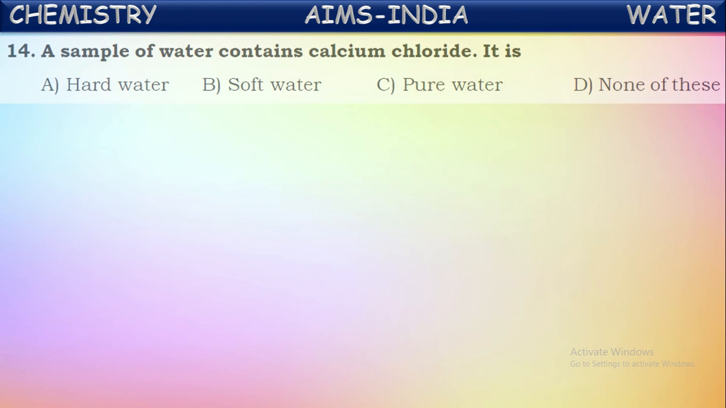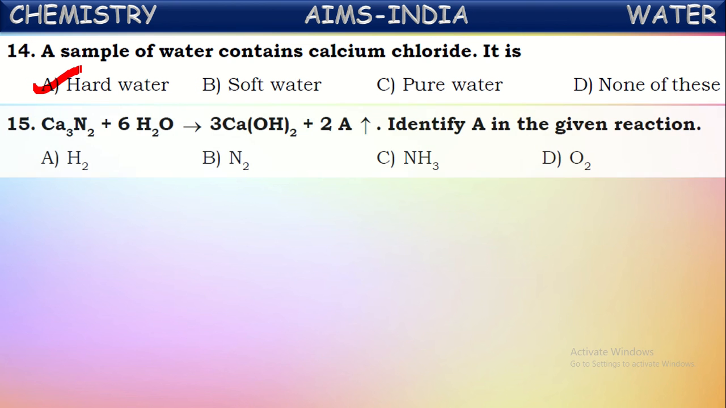Okay, next. A sample of water contains calcium chloride. Then what is that water? So if there is a salt like calcium chloride in the water, that water cannot give lather anymore, and thus that water is called hard water. The water which contains chemicals like chlorides, sulfates and bicarbonates of calcium and magnesium is called hard water because that water cannot form lather with the soap solution.